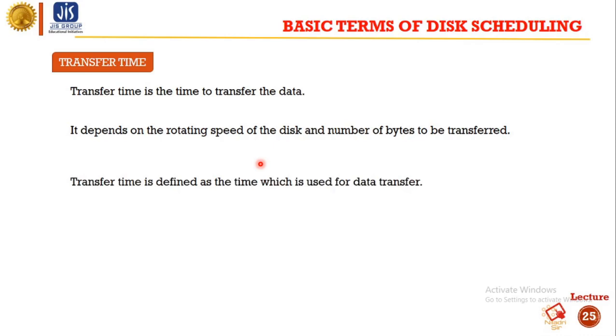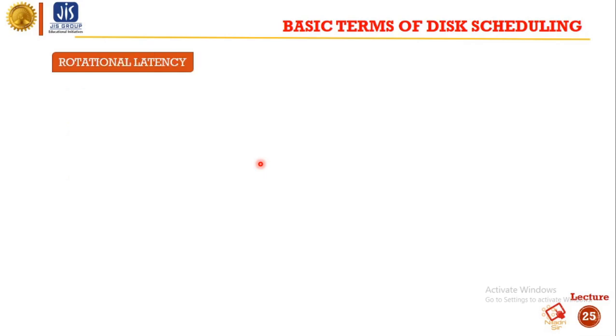Transfer time is defined as the time which is used for data transfer. Next one is rotational latency.